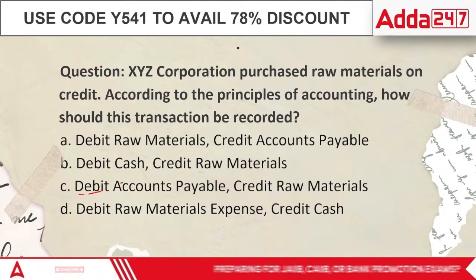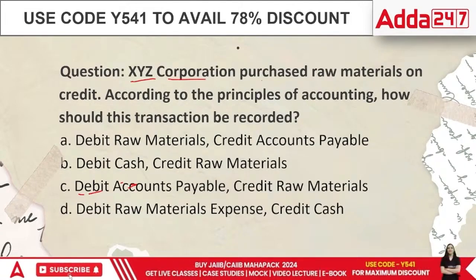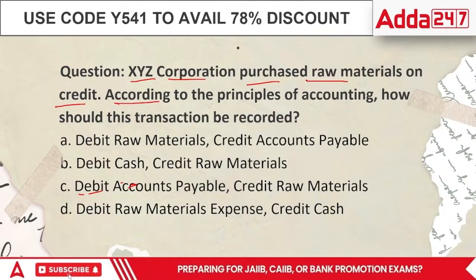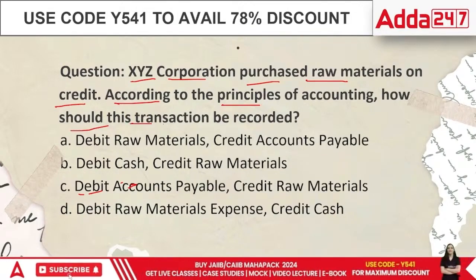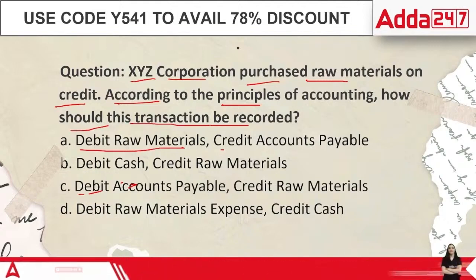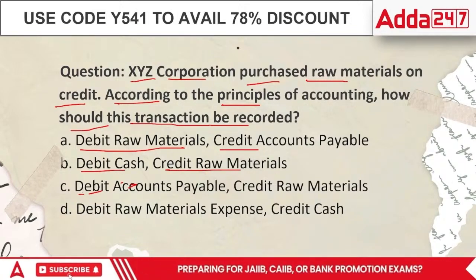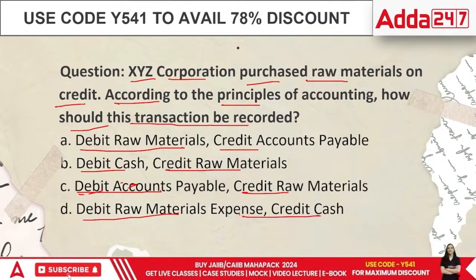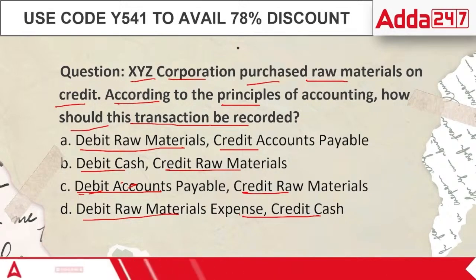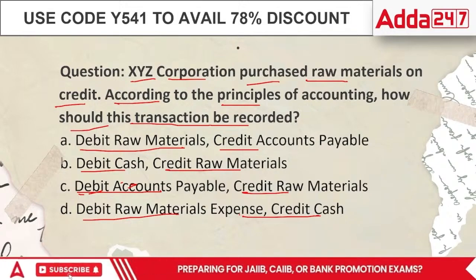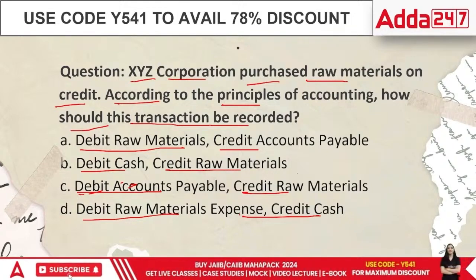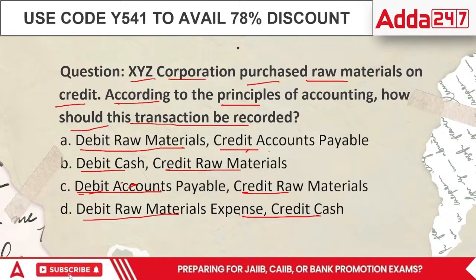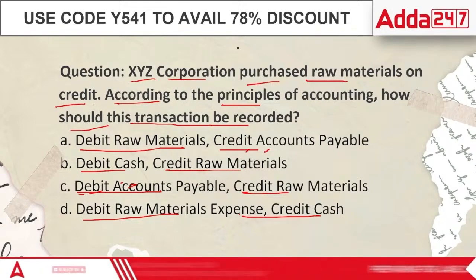The first question says the XYZ corporation purchased raw material on credit. They have purchased goods on credit. According to the principle of accounting, how should this transaction be recorded? Debit raw material, credit accounts payable; debit cash, credit raw material; debit accounts payable, credit raw material; or debit raw material expense, and credit cash. What should we do? XYZ Corporation purchased raw materials on credit. If I'm buying goods on credit, that means I am getting goods. In this case, I am getting goods. Goods means I am getting stock.